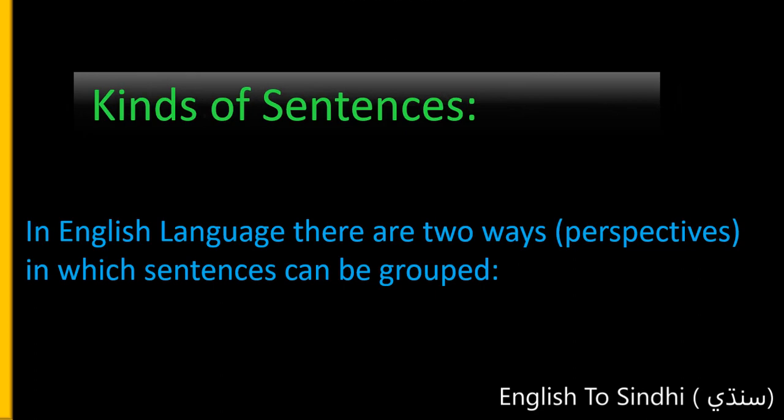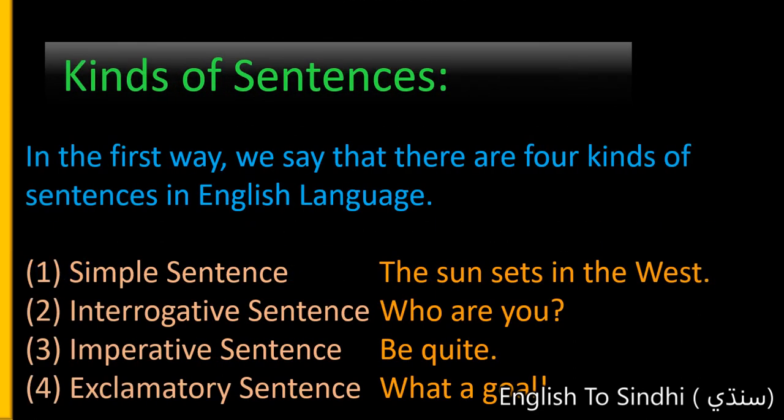So likewise, English sentences can be grouped in 2 perspectives. The first perspective, as we already discussed in lecture number 4, is something like this. In the first way, we say that there are 4 kinds of sentences in English language. Simple sentence, example, the sun sets in the west. Interrogative sentence, who are you? Imperative sentence, be quiet. Exclamatory sentence, what a goal. All these 4 types of sentences we have already discussed in lecture number 4.